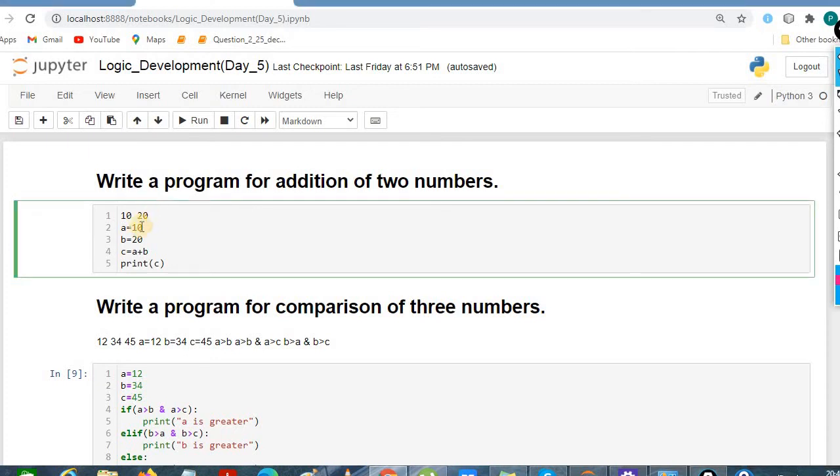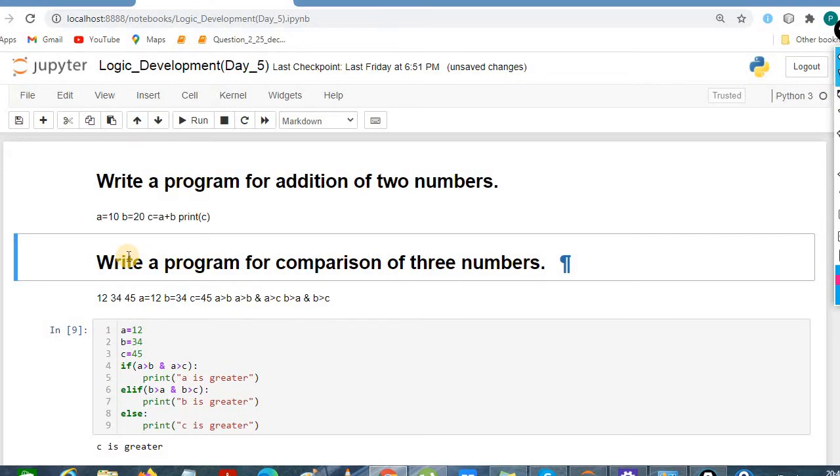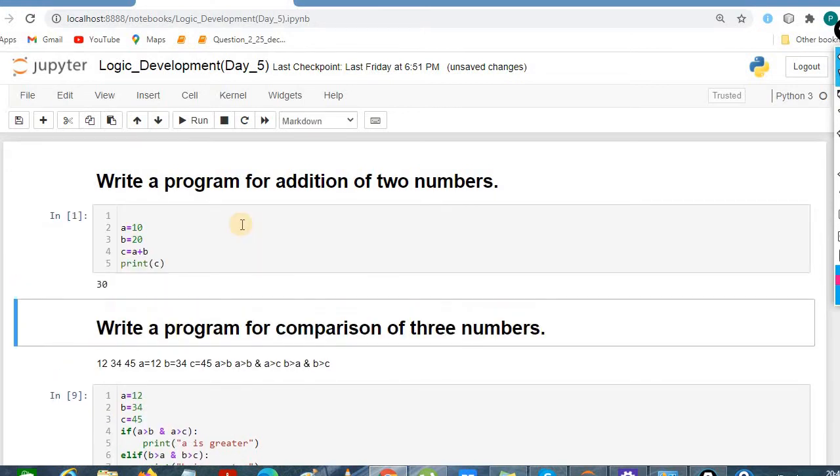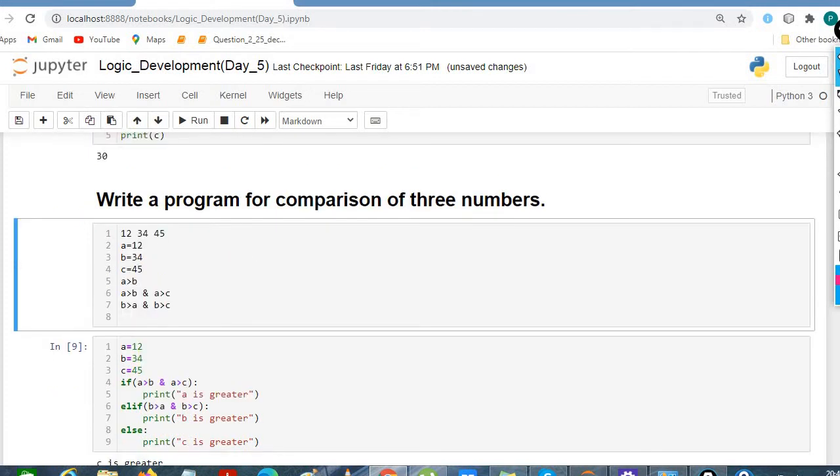We are considering A as 10, B equals 20, and we store the result of A plus B in the C variable, and then print the C variable. Let's see the output. Output is 30. Okay. Let's move forward.